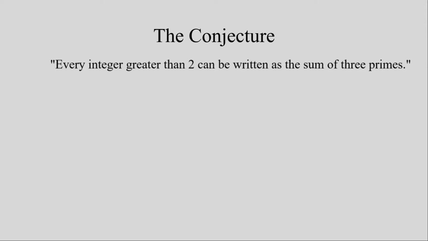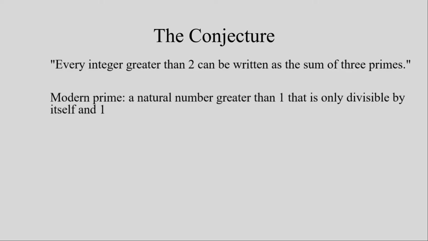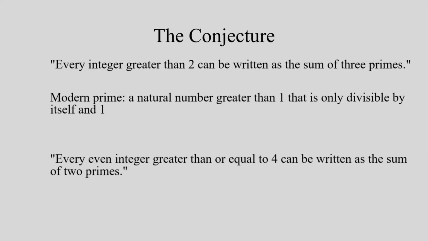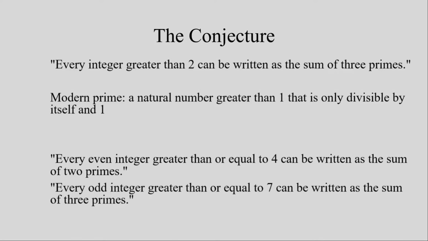In his time, 1 was accepted as prime, however it is now considered that a natural number greater than 1 that is only divisible by itself and 1 is considered prime. Euler refined his conjecture, and now the conjecture has 2 statements. Every even integer greater than or equal to 4 is the sum of 2 primes, and every odd integer greater than or equal to 7 is the sum of 3 primes. Goldbach's original statement is considered the weak conjecture, whilst Euler's refinement is the strong conjecture.